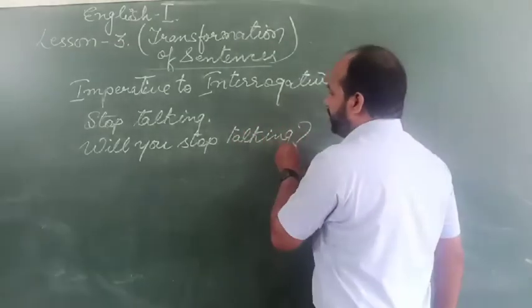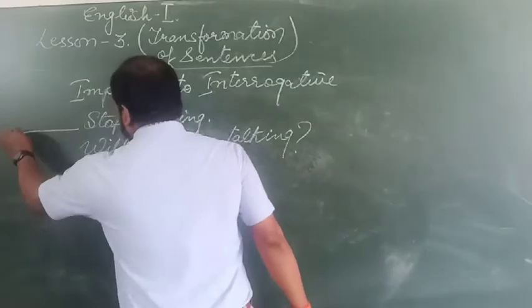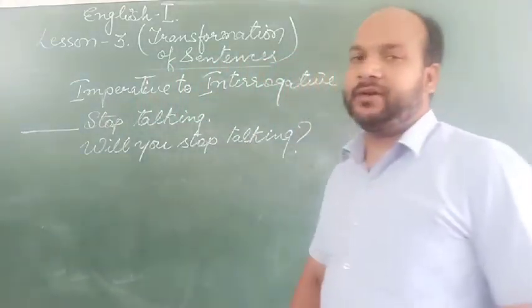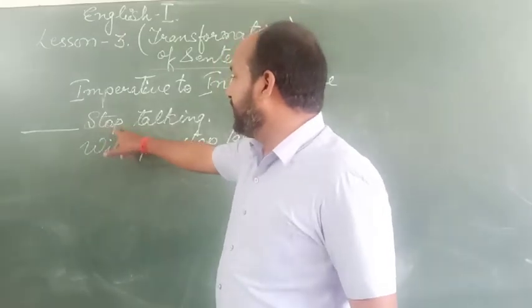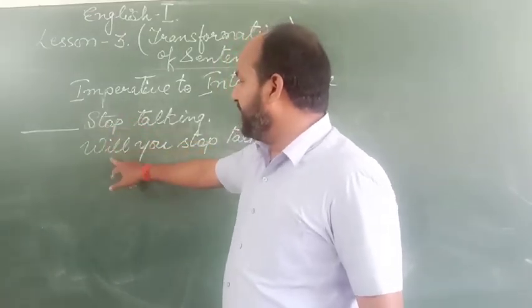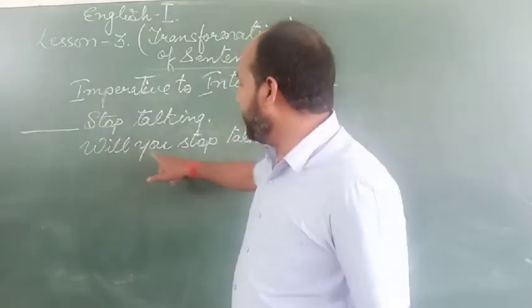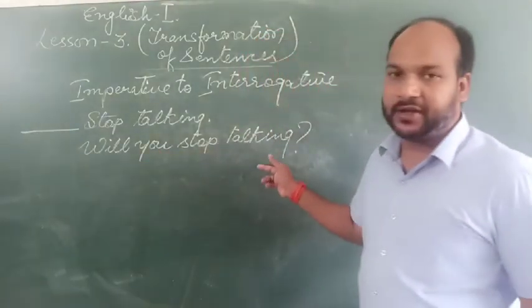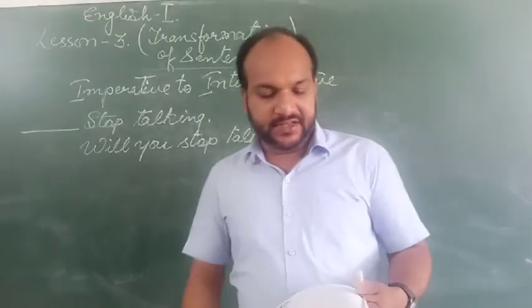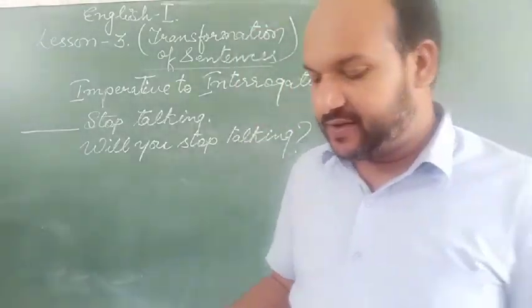As I have told, imperative sentences have a common subject, that is you. So the verb will is used here and then the subject you. Will you stop talking? Okay. Then next is, please get me a glass of water.